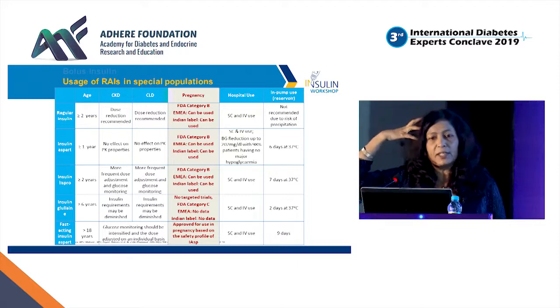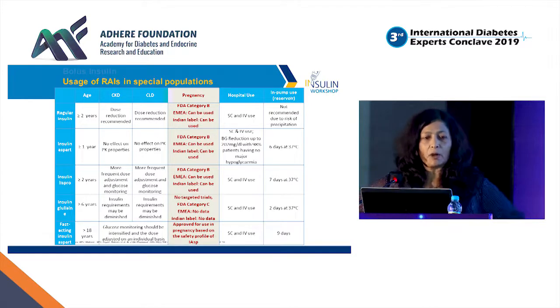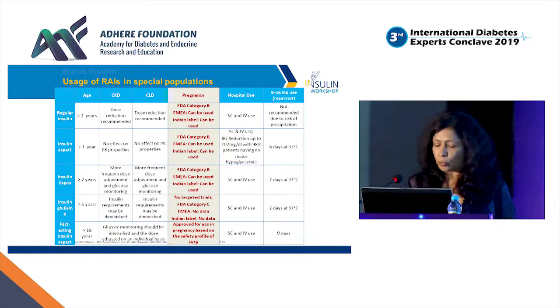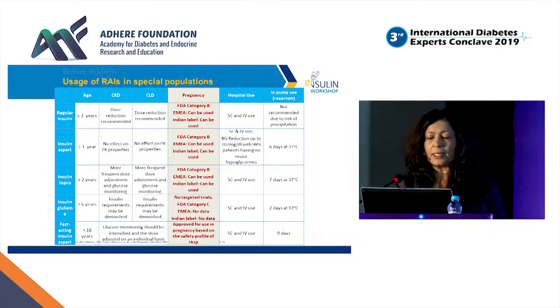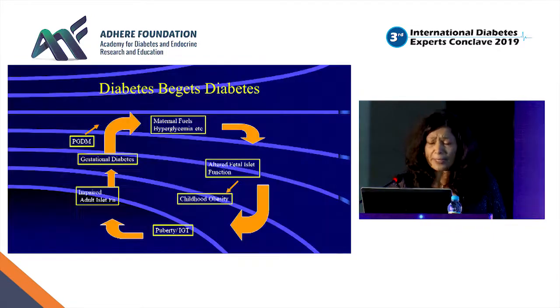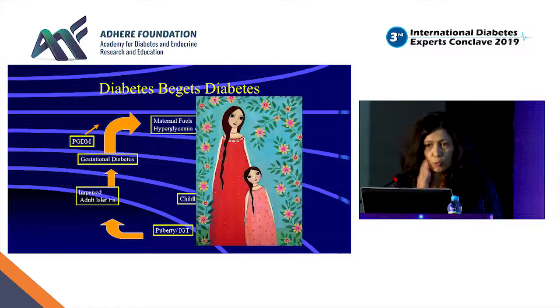Head circumference is different, it's genetic. But abdominal circumference decides the baby's ponderal index or the baby's visceral adiposity. So look at the abdominal circumference in sonography. This is my last slide. We know that diabetes begets diabetes. So in a mother with hyperglycemia, there is altered fetal islet function because of the mother's hyperglycemia. Then childhood obesity; if she is a girl, at puberty her insulin sensitivity goes down. The girl becomes pregnant, she gets gestational diabetes, and this cycle just goes on. So you need to break that cycle by treating metabolic factors in pregnancy.